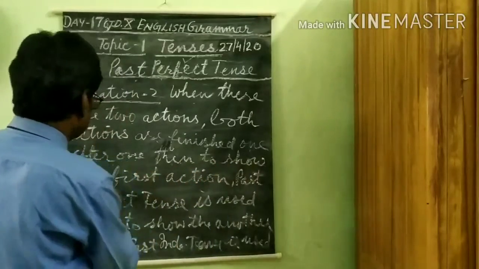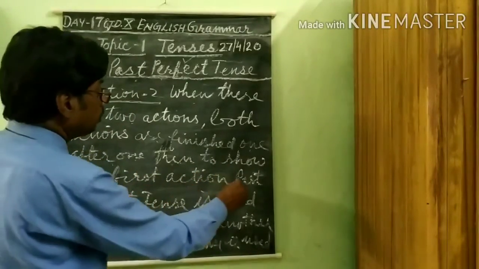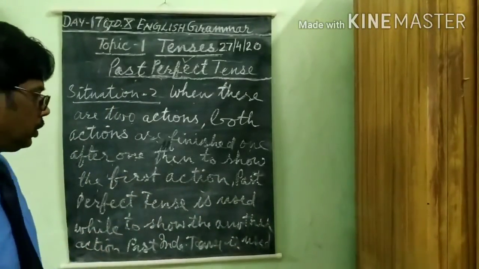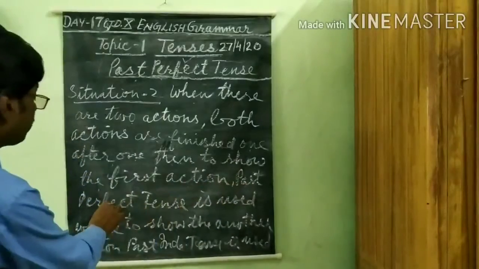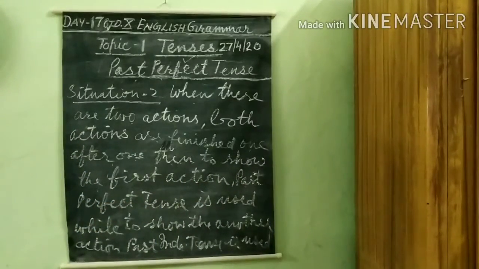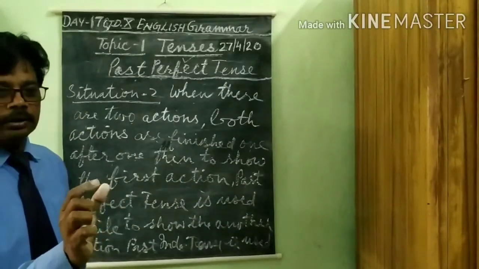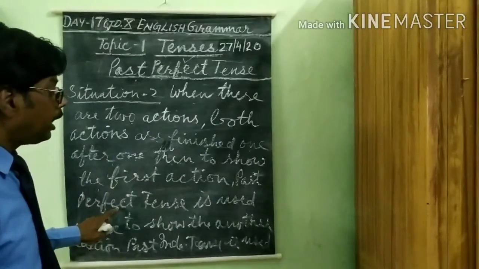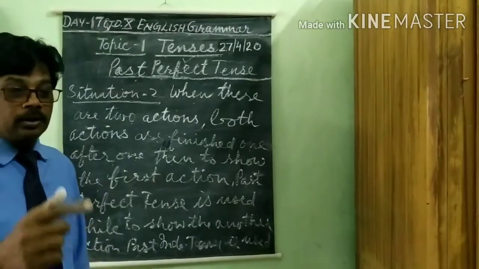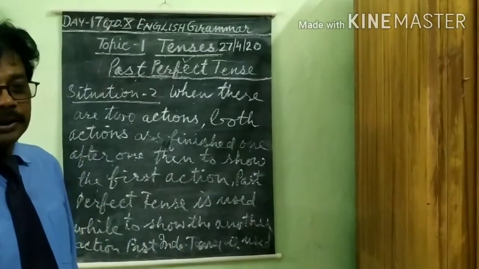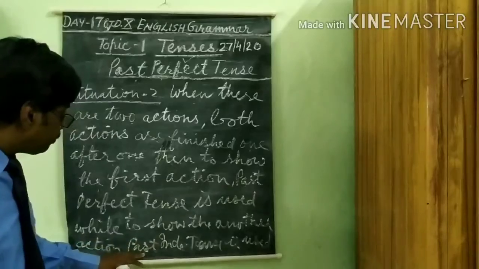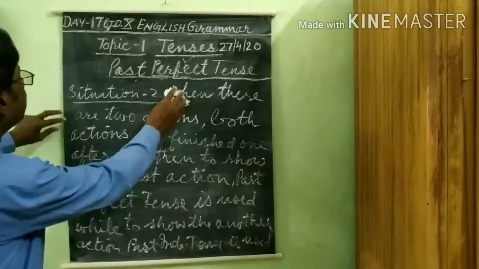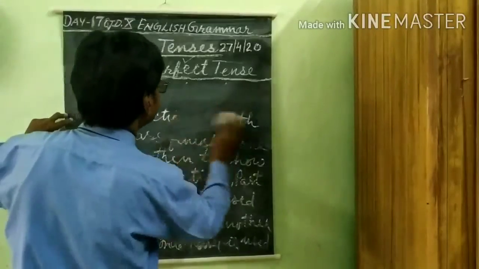Then to show the first action is complete, we will use past perfect tense. In first clause, in the first part of the sentence, we will use past perfect tense, and to show the next or the another task is complete, we will use past indefinite tense. For example, you will understand clearly with this example.